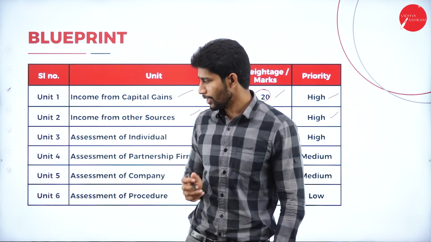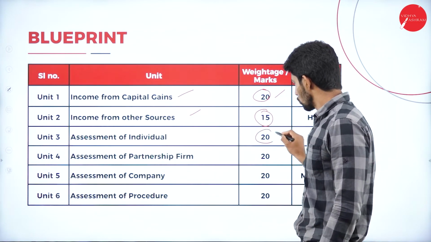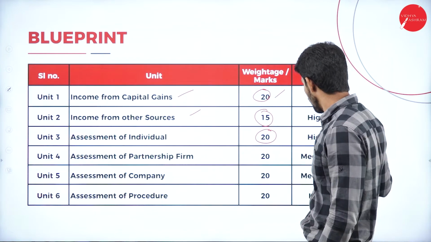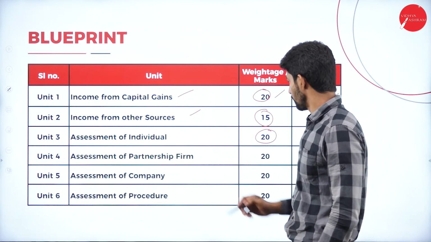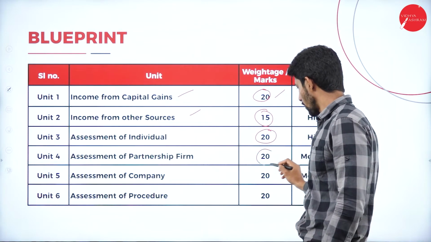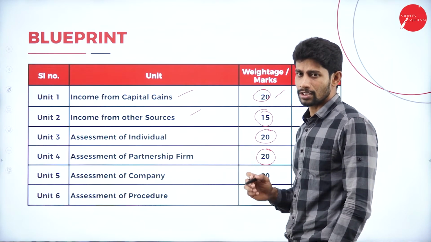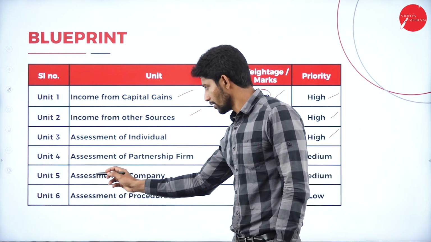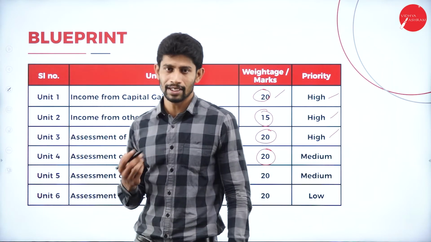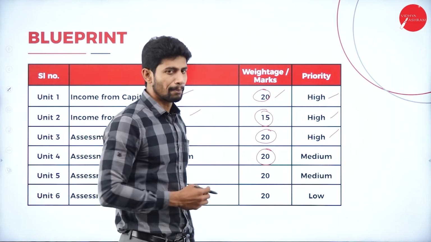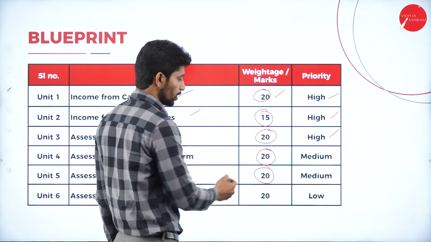Moving on to unit number 3, that is assessment of individual. They will be asking questions for 20 marks, and you have to give high priority to that unit also. And assessment of partnership firm, they will be asking questions for 20 marks, and you have to give a bit of priority to that unit also. And unit number 5, assessment of company, they will be asking questions for 20 marks, and the priority level is medium. If you concentrate a bit, you can score 20 marks from unit number 5.